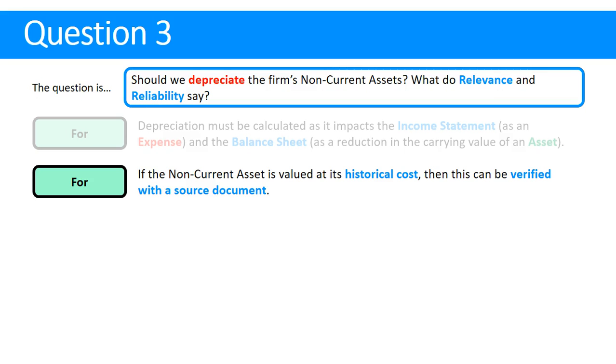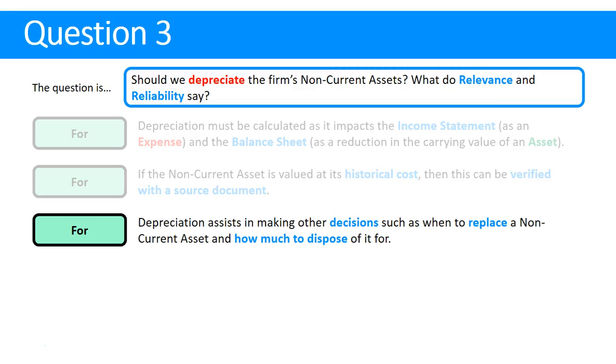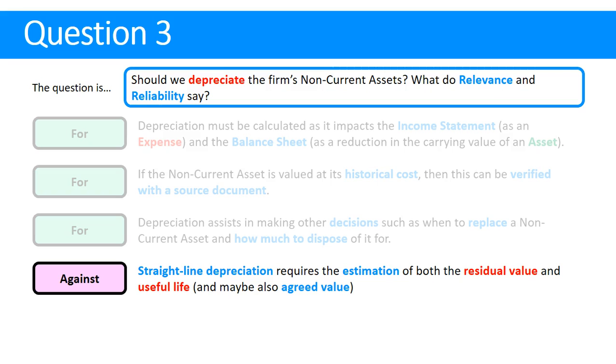Another argument saying we should depreciate is if we value a non-current asset at historical cost, so when we do our straight line method, this can be verified with a source document, so we will have relevance and reliability at the same time. And finally, depreciation will assist in making other decisions, such as when to replace a non-current asset and how much to dispose of it for. What we need though is some arguments against. So I've just gone through 6 arguments for. We need at least 1 against. So let's have a look.